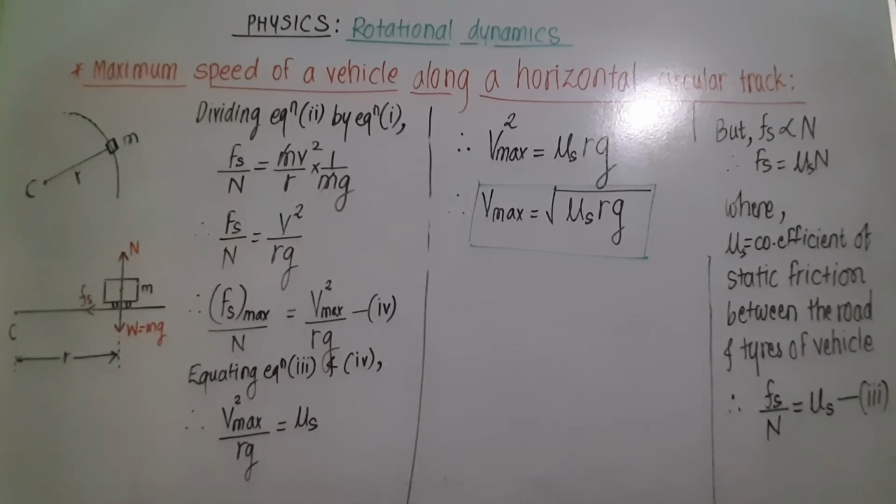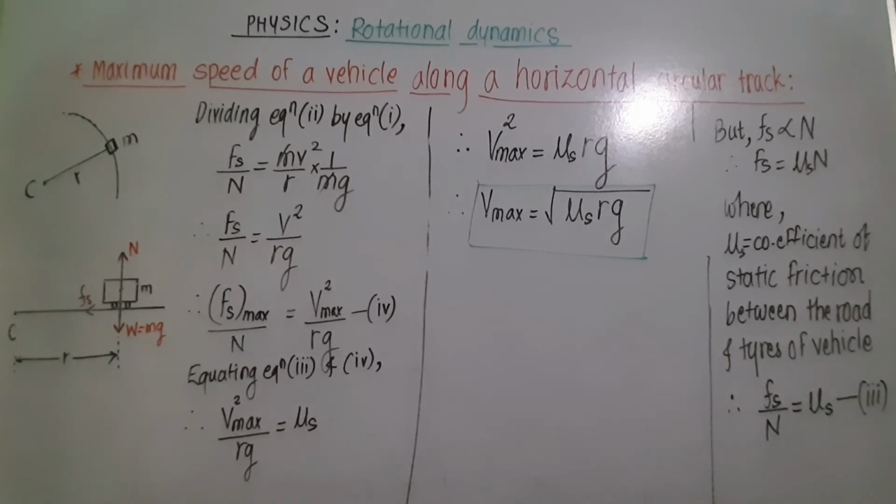Other than this, the force of friction is not always reliable. Why? Because its value decreases. When will it decrease? When the road surface becomes wet due to rain or due to oil spread on it, at that time this force does not provide the necessary force which can balance the centrifugal force, and there may be chances of skidding of that vehicle. So one special arrangement is done to increase the speed of vehicle along a curved path, and that arrangement is called banking of roads, and we will see banking of roads in the next lectures.